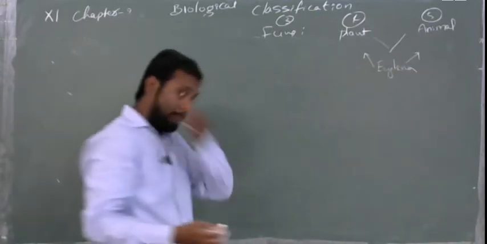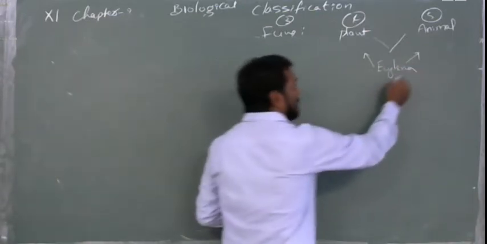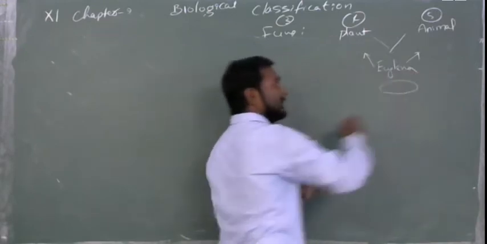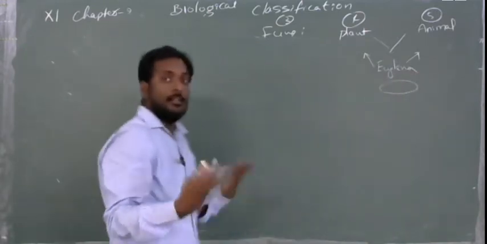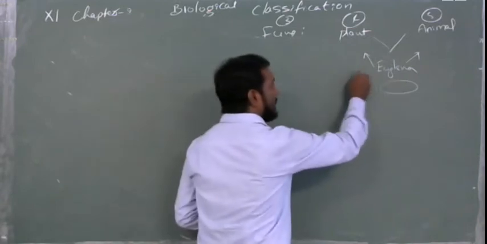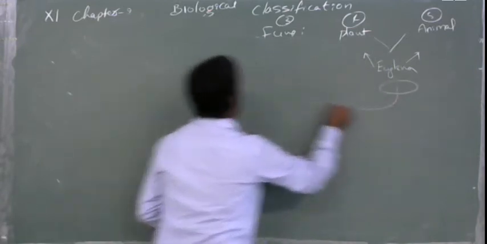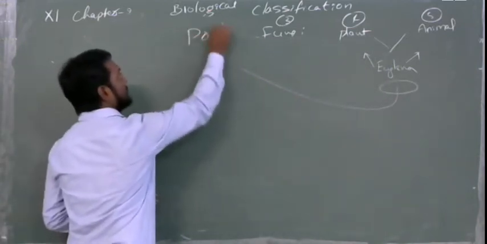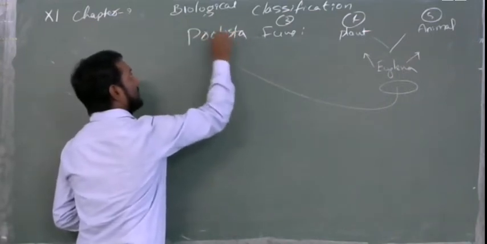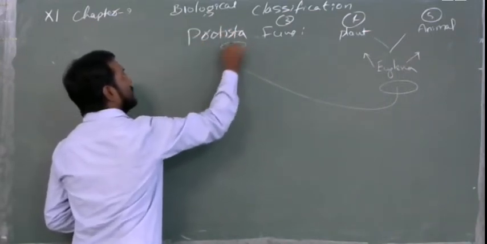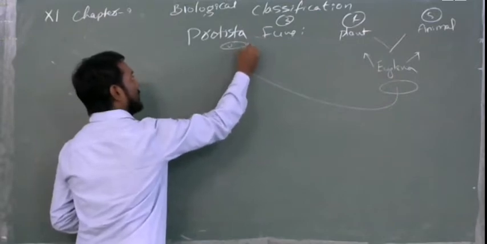But because it is unicellular, very small, with one cell having all these capacities, they were unable to keep it in either kingdom. That's why they kept it in the protista. Luckily, it got a place in the protista, which are unicellular and eukaryotic.